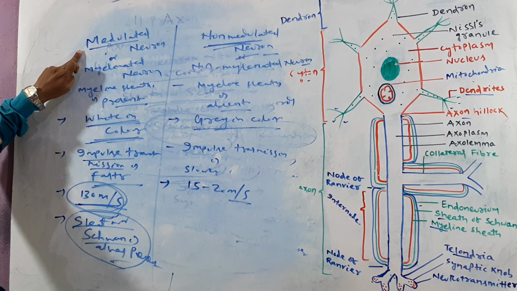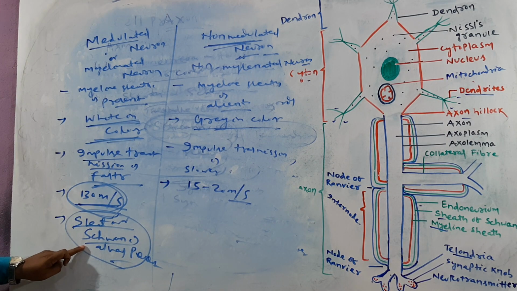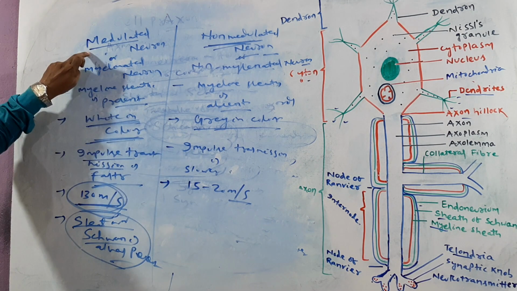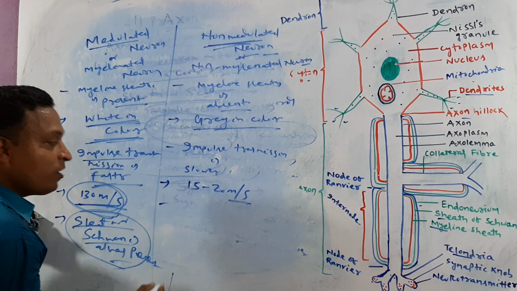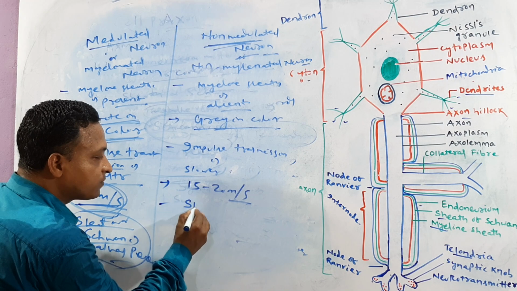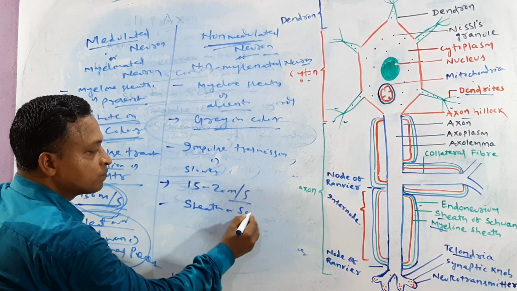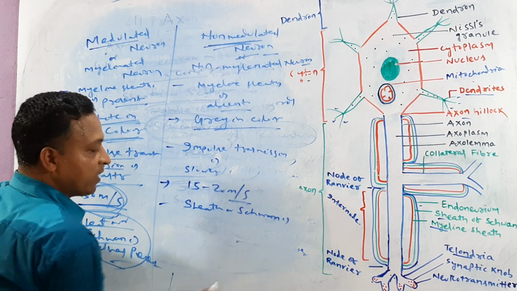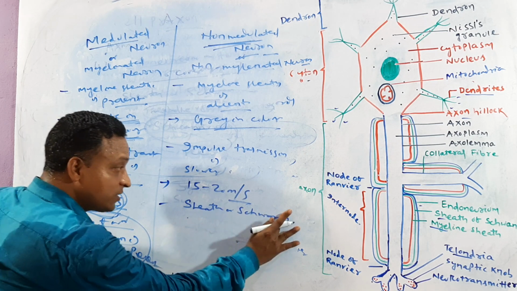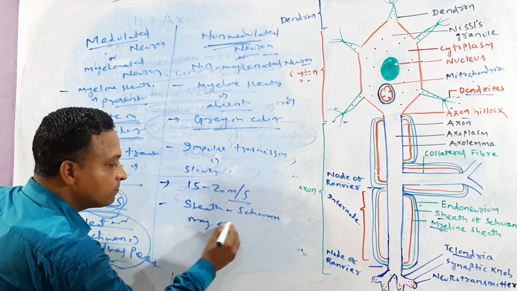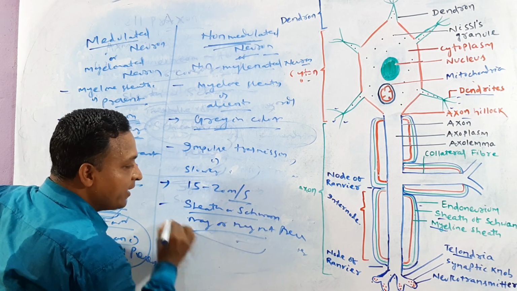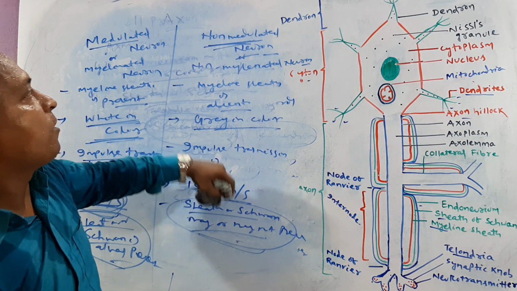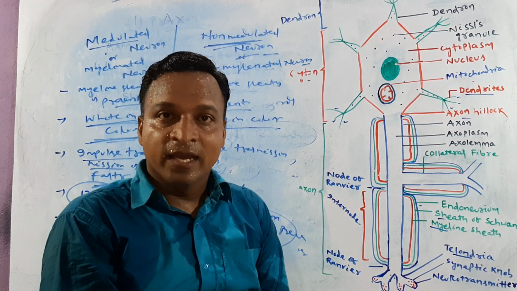But in non-medullated neuron, the sheath of Schwann may or may not be present. Clear, guys?